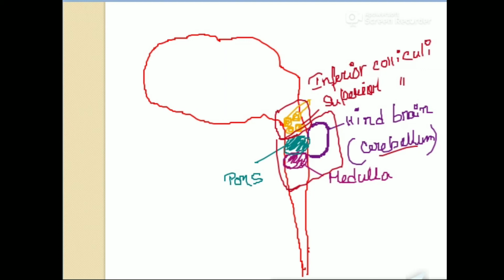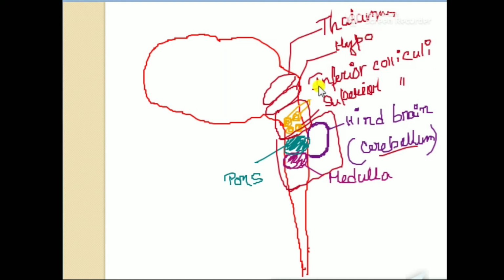Let me draw it. First, these are the two lobes. One is thalamus and another one is hypothalamus. This one is thalamus. Then this portion is hypothalamus. This is the part of diencephalon.